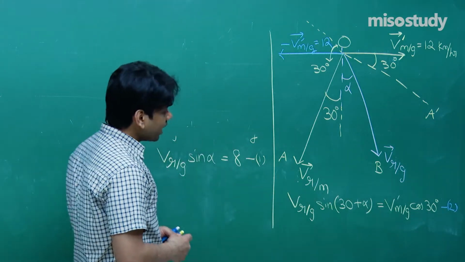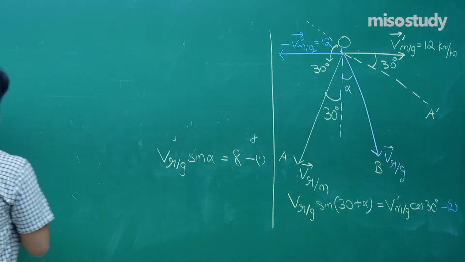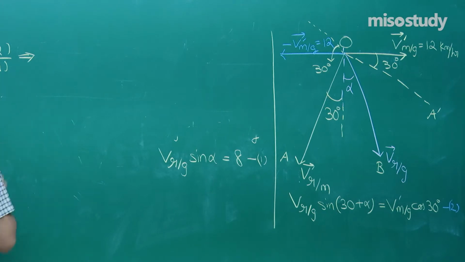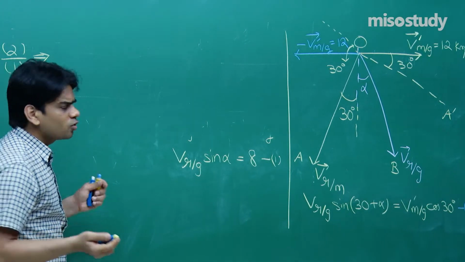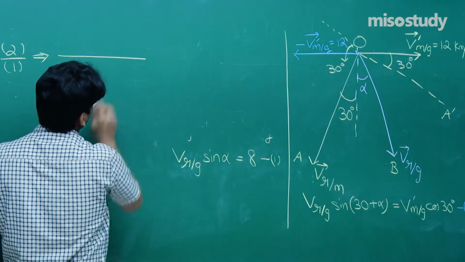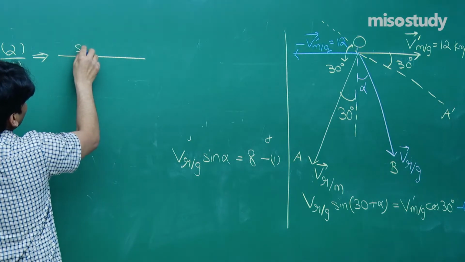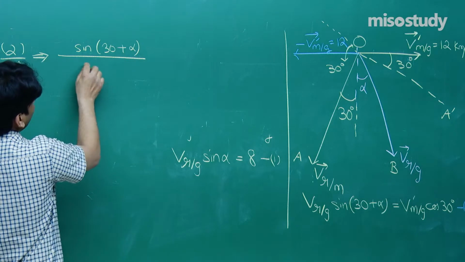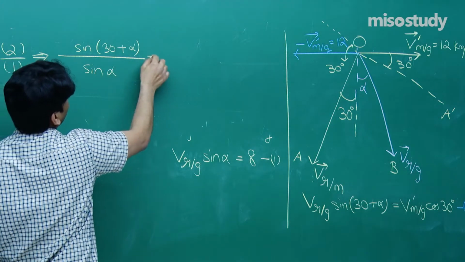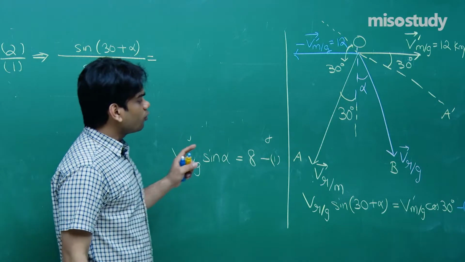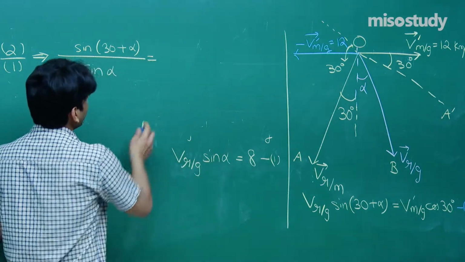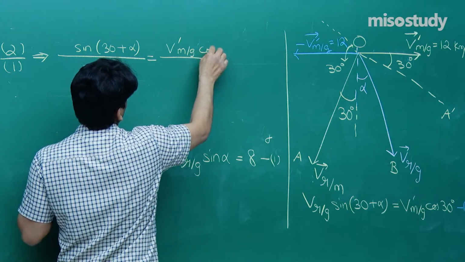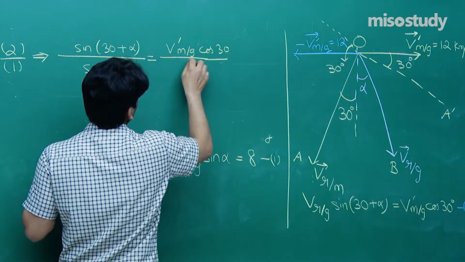If we divide equation number 2 by equation number 1, I'm going to get VRG cancelled out. You all would have written both the equations. So you'll be getting sine 30 plus alpha divided by sine alpha is equal to V dash mg cos 30 divided by 8.